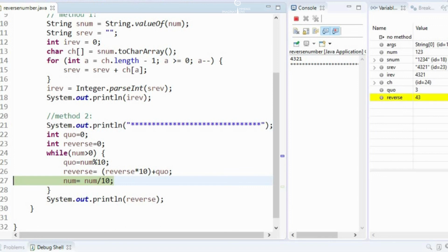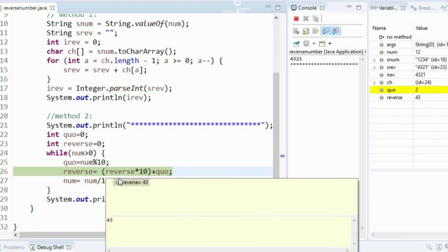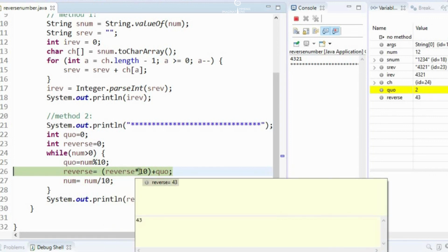Now again we will divide the number by 10 to capture the remainder. So 1, 2, 3 divided by 10 will be 12. Okay, so the number now is 12. Okay, so 12 is again greater than 0, it will enter the loop. Now it will capture the quotient for 12, which is 2. We had 43 in the reverse variable, so 43 into 10 will be 430, and 430 plus 2 will be 432.